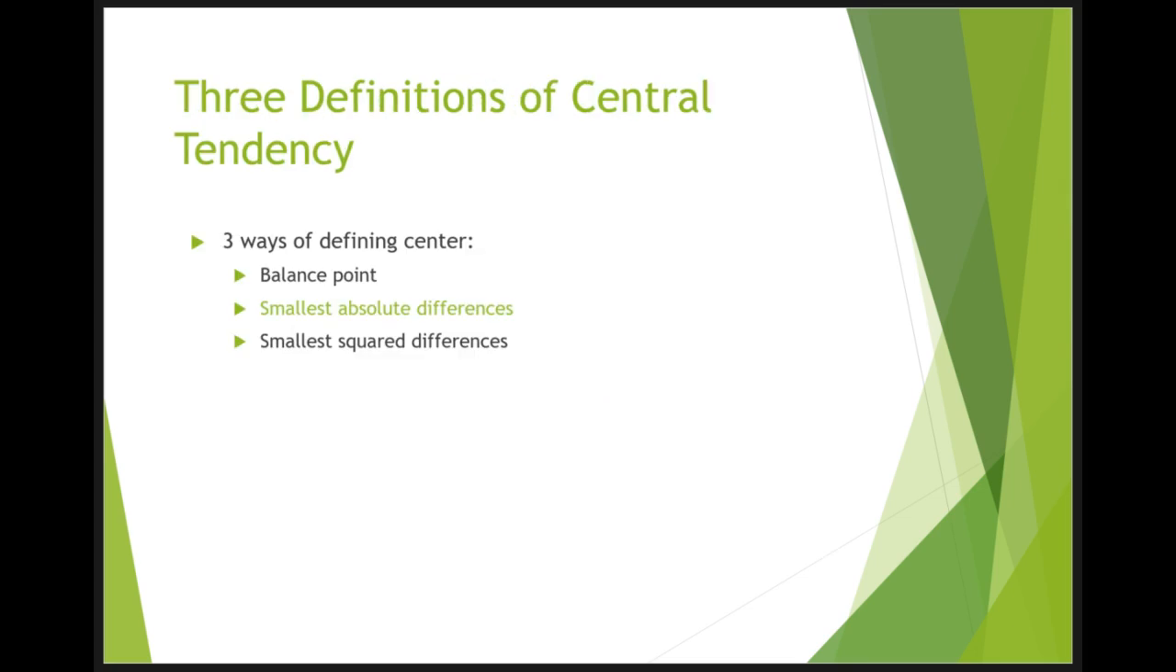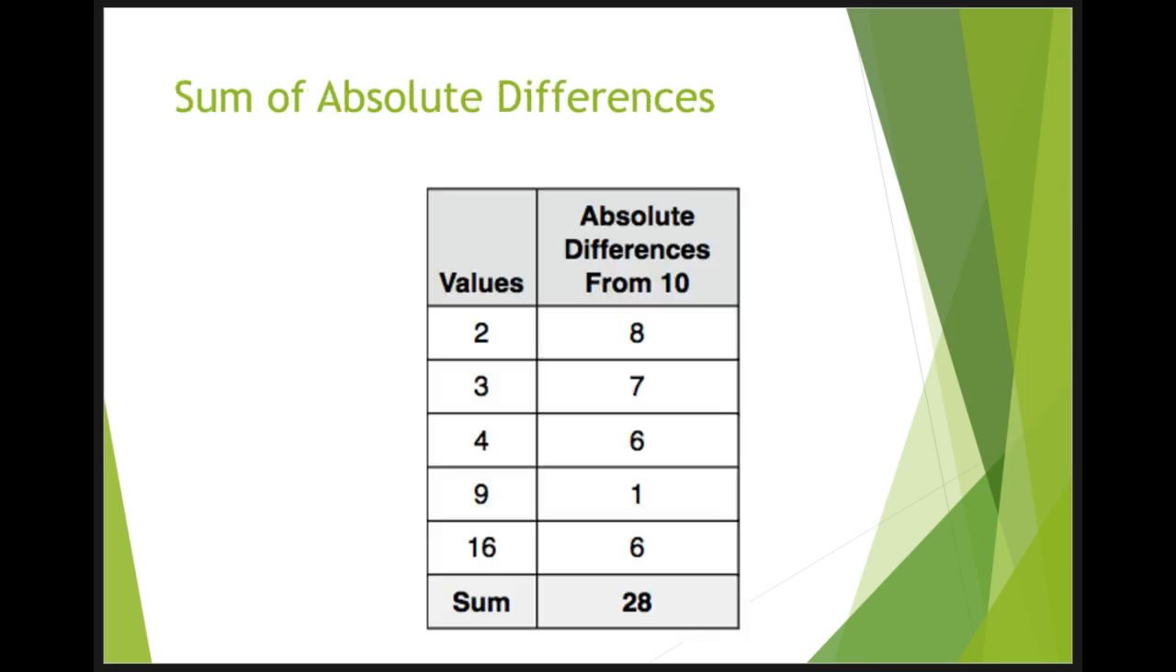Another way to define the center of a distribution is based on the concept of the sum of the absolute differences. Consider the distribution made up of the 5 numbers 2, 3, 4, 9, and 16. Let's see how far the distribution is from 10. We're picking a number arbitrarily here. This table shows the sum of the absolute differences of those numbers from the number 10.